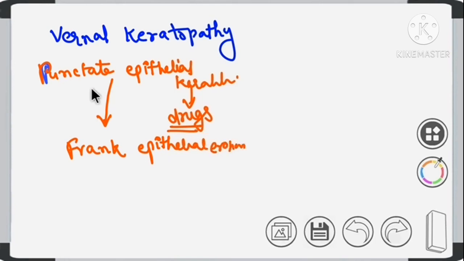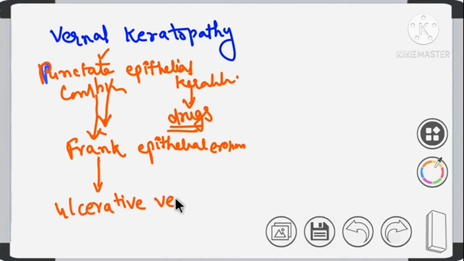And these punctate epithelial keratitis will result in frank epithelial erosions. When punctate epithelial keratitis develops, these lesions combine with each other and result in the formation of frank epithelial erosions. These frank epithelial erosions will again combine with each other and result in the formation of ulcers. These ulcers are called ulcerative vernal keratitis.